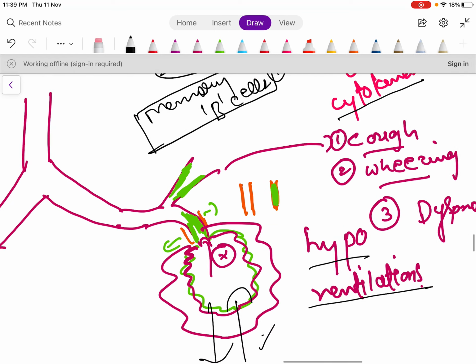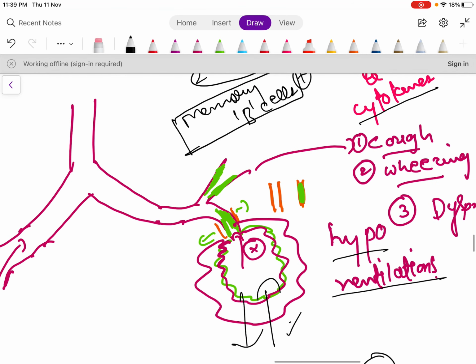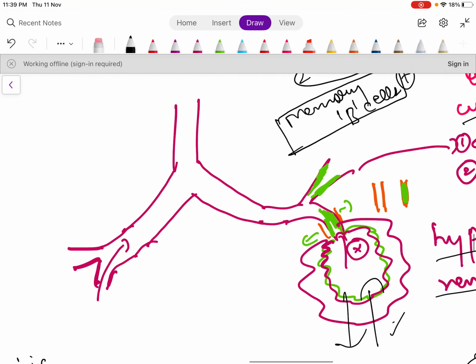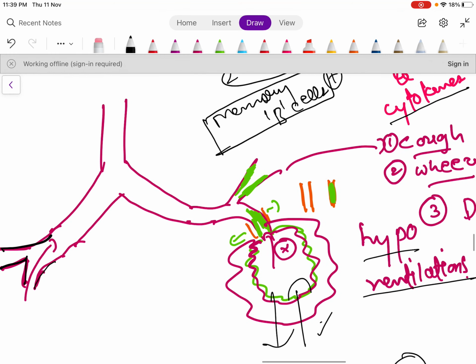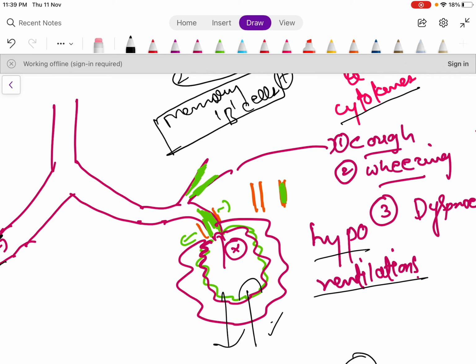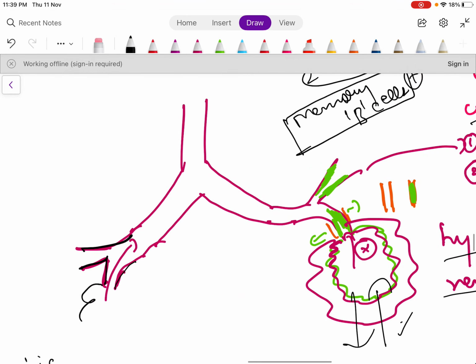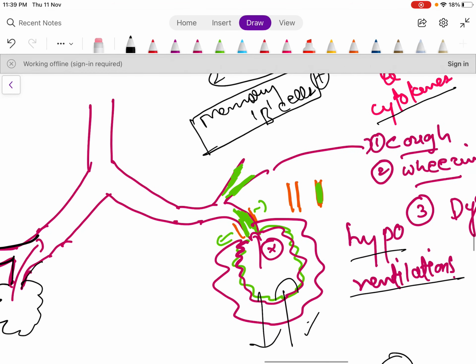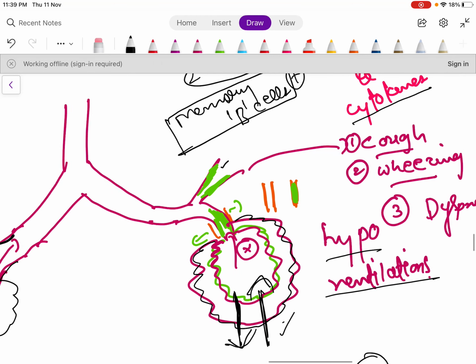So now take a patient with a normal airway. This is the normal airway. It looks like this, but in an asthma patient, the airway looks like this. This is the alveoli. In this there is mucus plugging, the green one. Then the alveoli get enlarged, and there is affected ventilation.